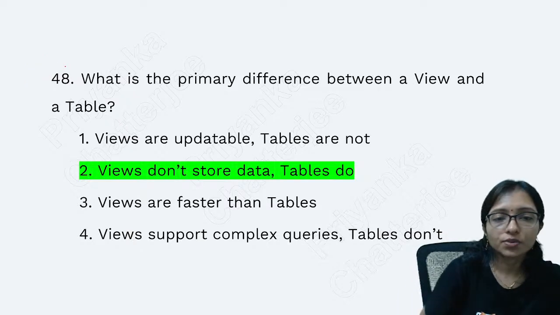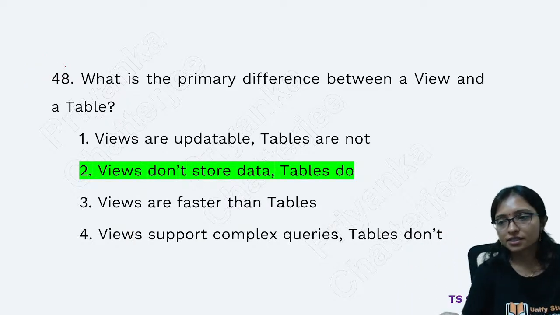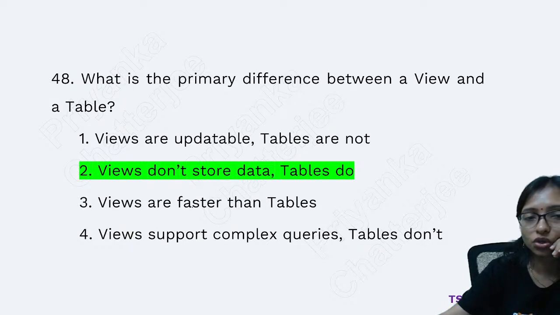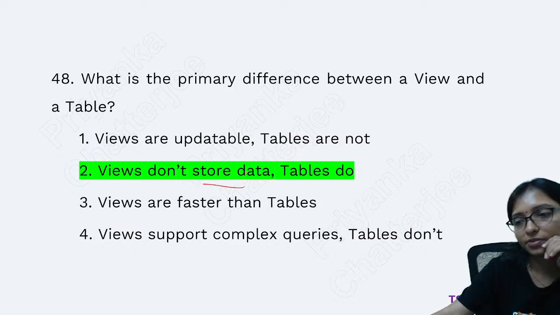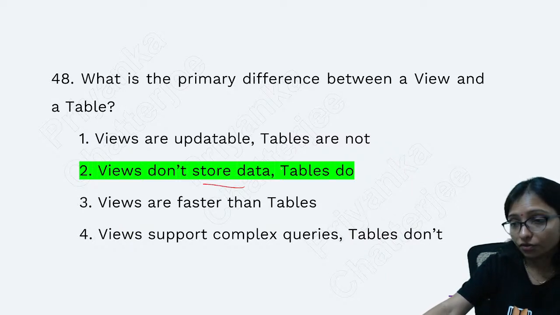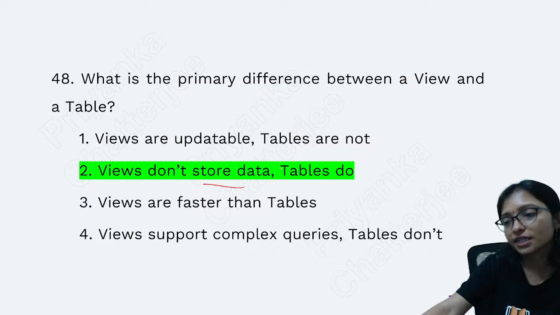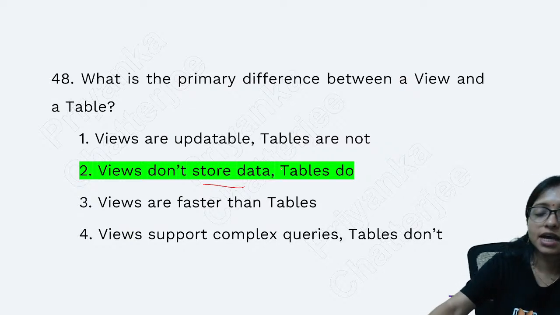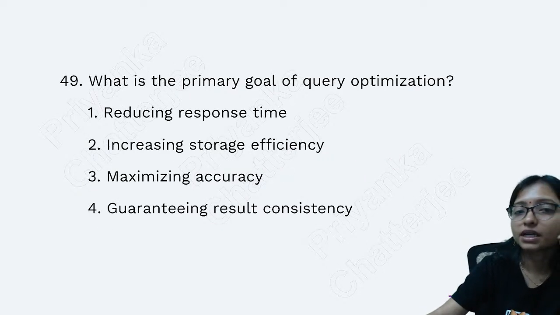Question number 24, option 2 is the correct answer. What is the primary difference between a view and a table? A view does not store the data, but a table can. A view is not actual storage; you create it at runtime. A table is the actual storage, so the table will store the data. This is the answer. Now question number 25.